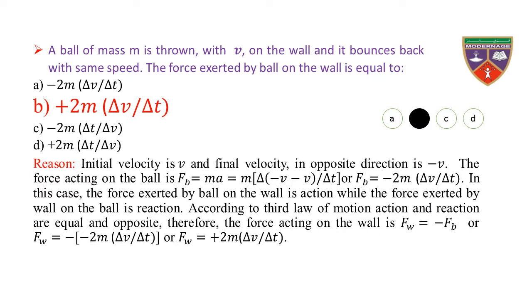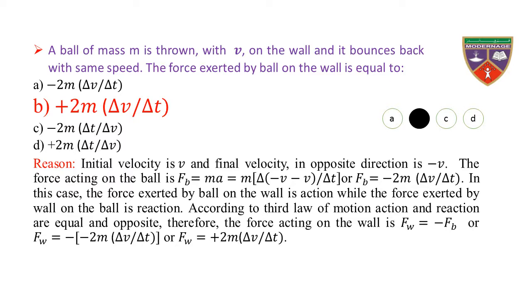Reason: initial velocity is v and final velocity in opposite direction is minus v. The force acting on the ball is Fb equal to ma, which is equal to m into delta minus v divided by delta t, or Fb is equal to minus 2m into delta v divided by delta t.